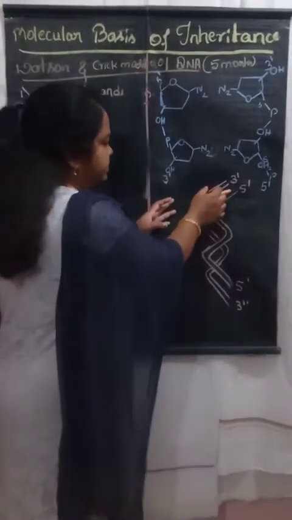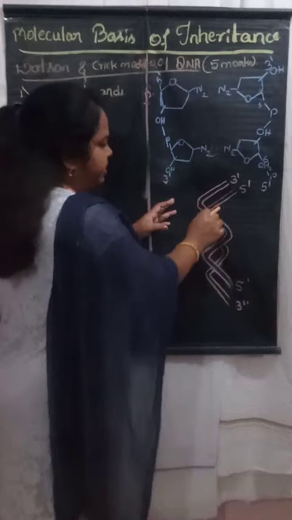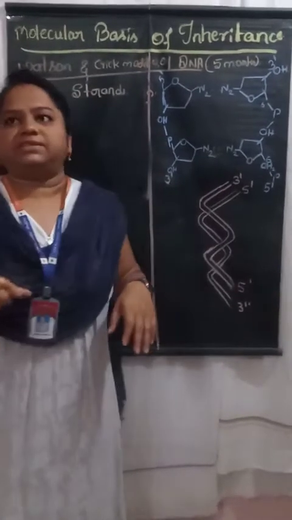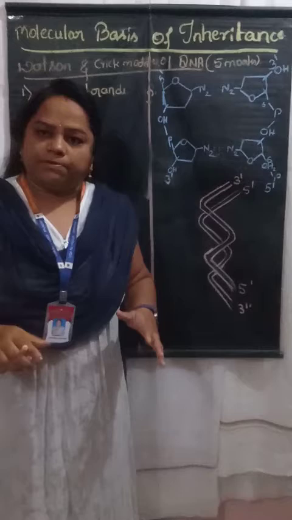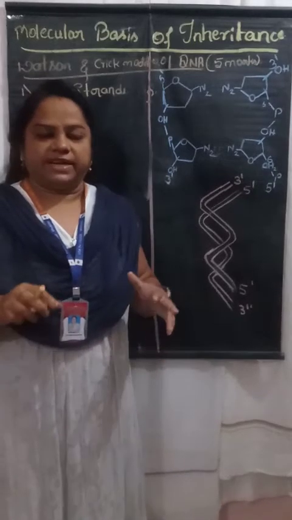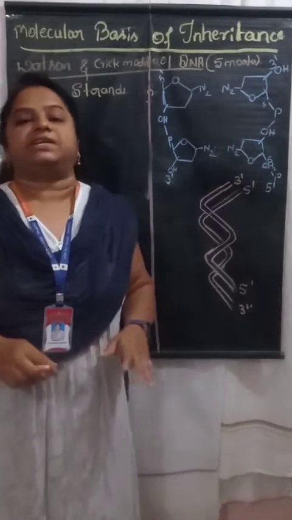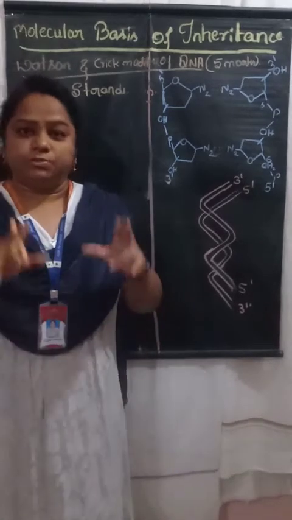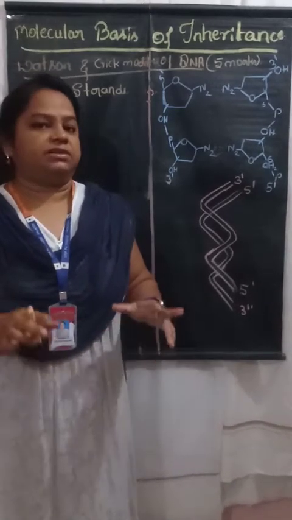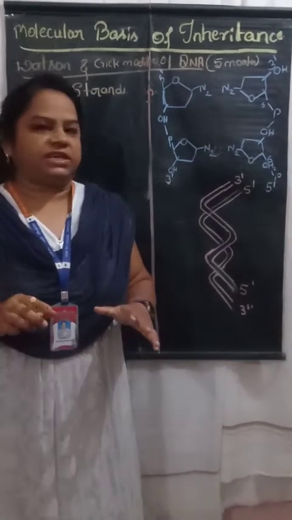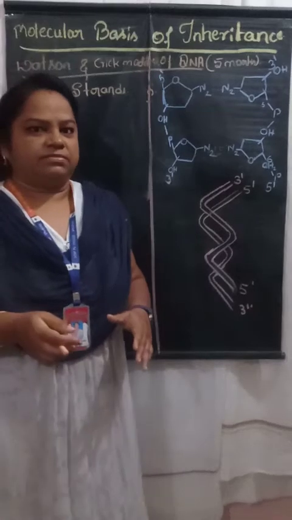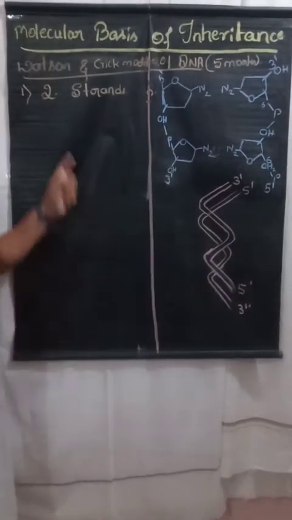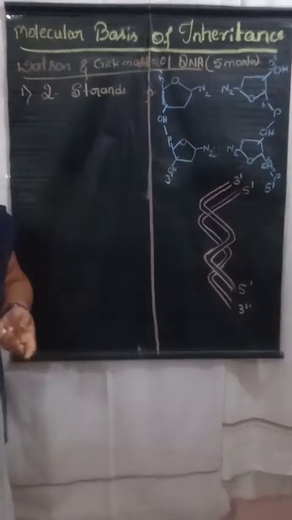One is this strand, and one is the back one. That's why it is called the double stranded DNA. So the DNA is made up of two strands, and that's why it is also called the double stranded DNA.